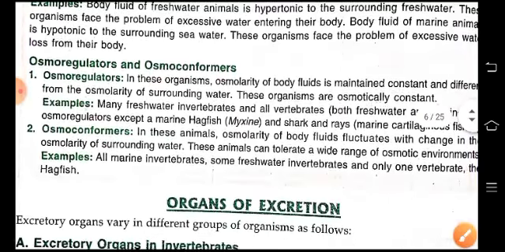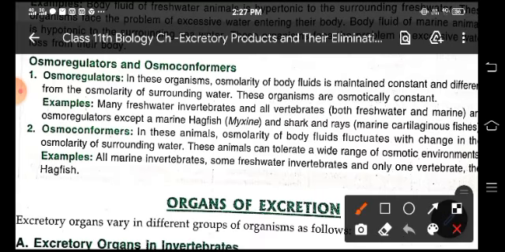Osmoregulators. In these organisms, the osmolarity of body fluids is maintained constant and different from the osmolarity of surrounding water. Osmoconformers. In these animals, the osmolarity of body fluids fluctuates with the change in the osmolarity of surrounding water. Osmoconformers are marine invertebrates, freshwater invertebrates, and only one vertebrate, the hagfish.